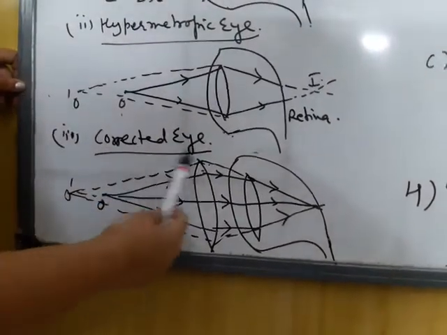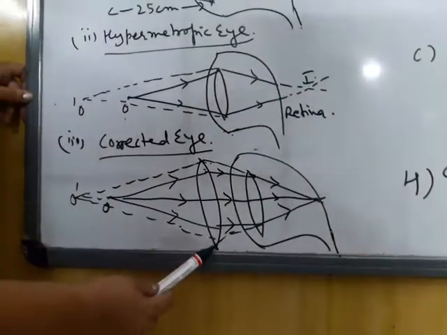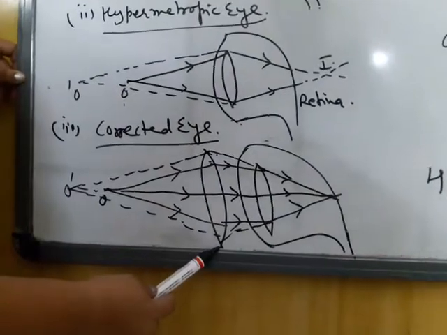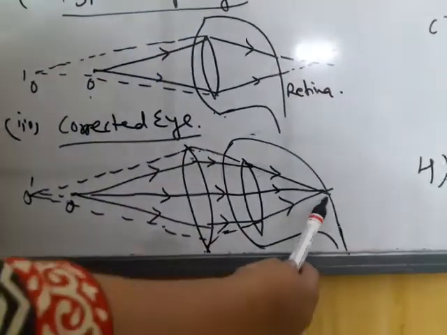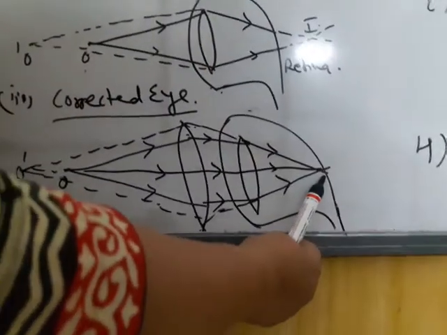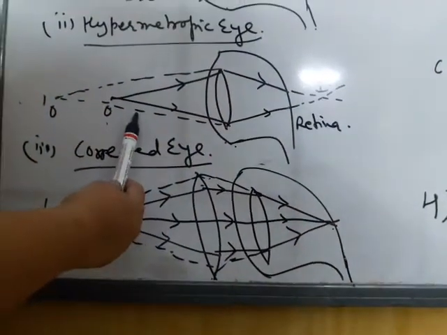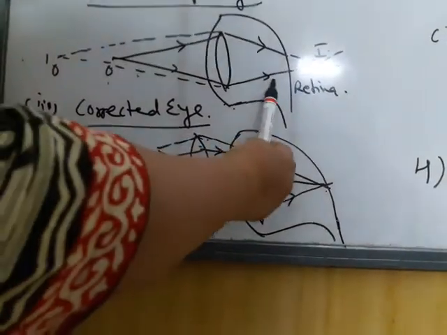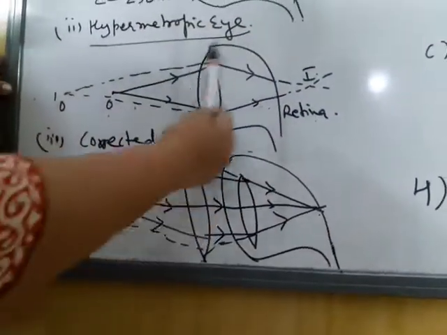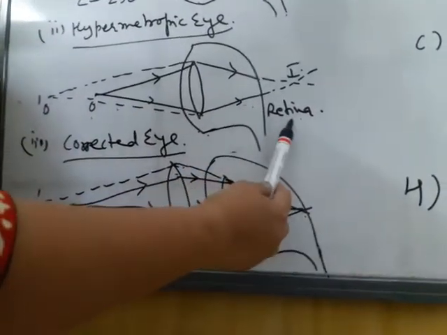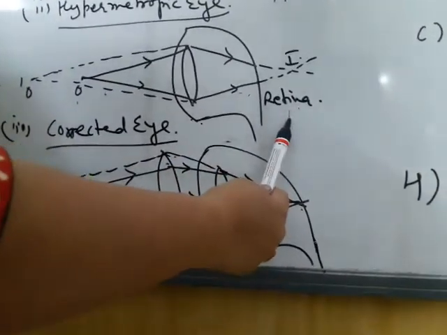Corrected eye: if the person uses spectacles with convex lens, then the image is formed properly on retina. But in hypermetropic eye, the image is formed behind the retina because eyeball has become short.